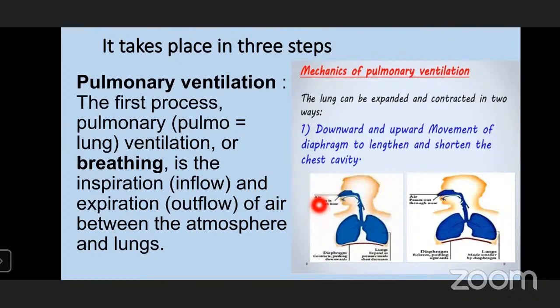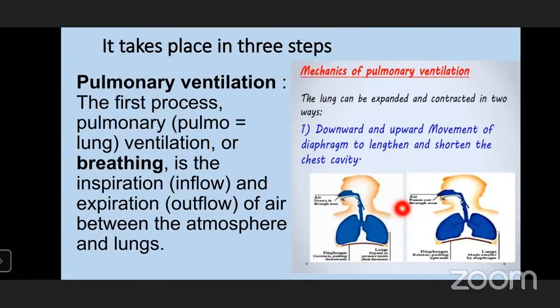Oxygen is being taken in from the atmospheric air, because in humans it is the lungs. So we take in molecular oxygen, and then carbon dioxide is exhaled out, that is inflow of oxygen and outflow of carbon dioxide.